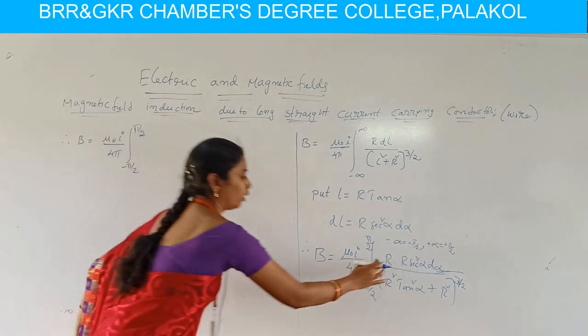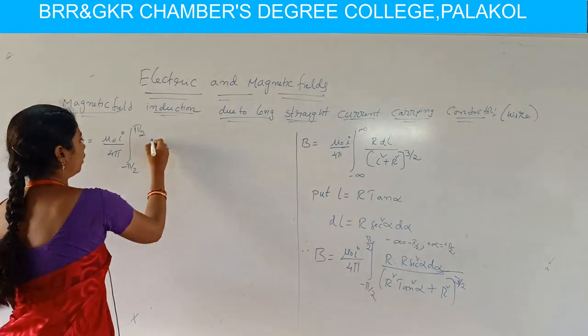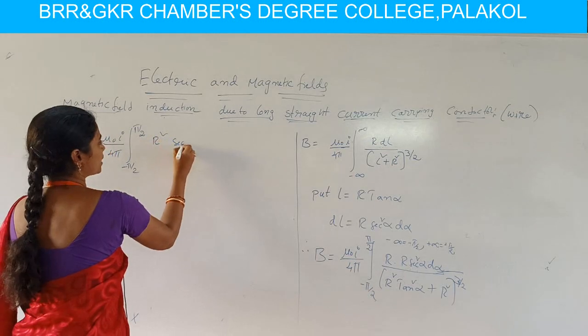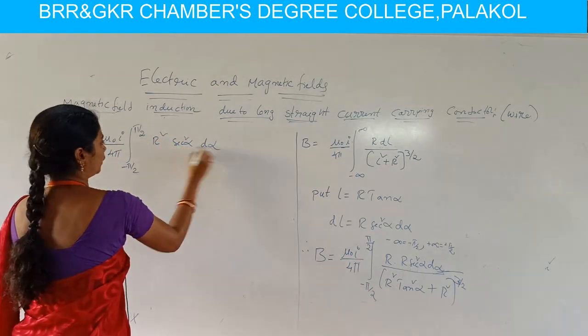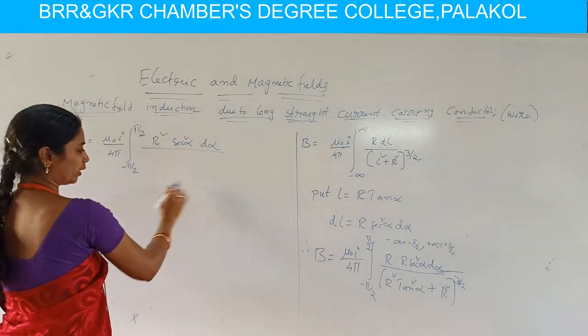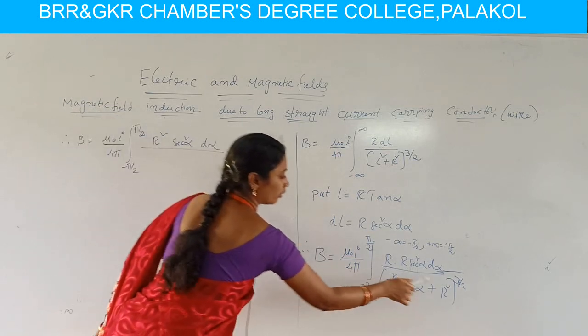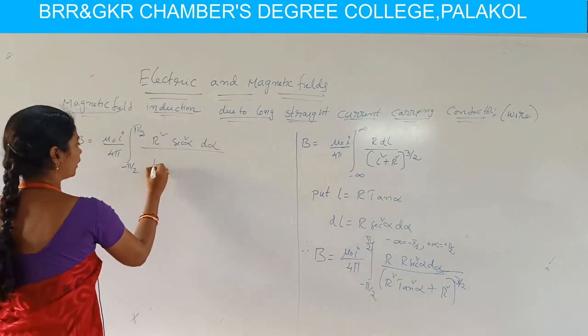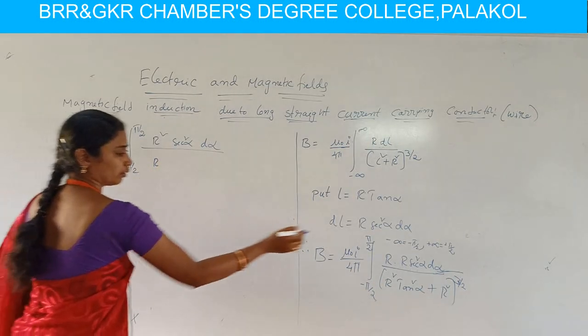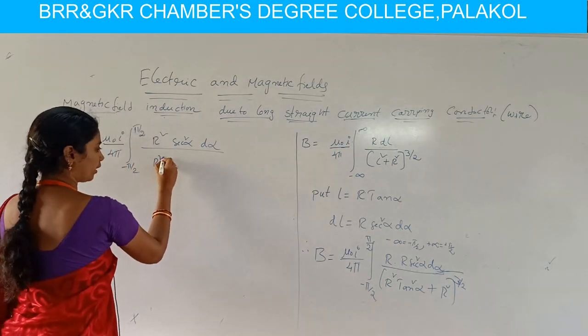So here r into r means r square, and secant square alpha d alpha. In the denominator we have r square, which we take common.